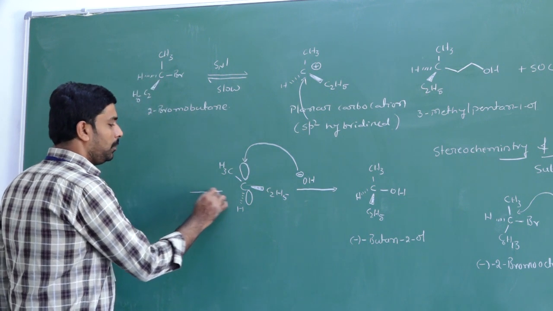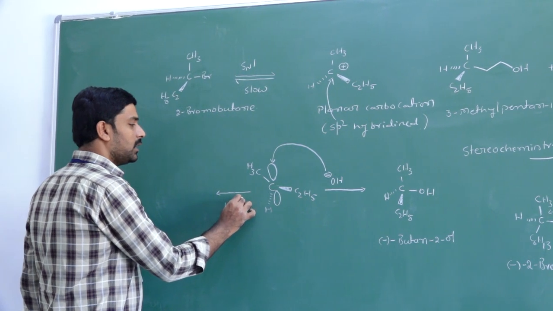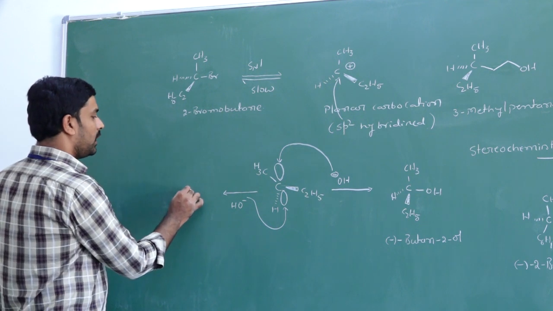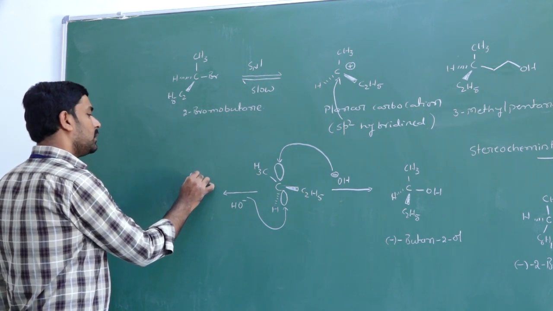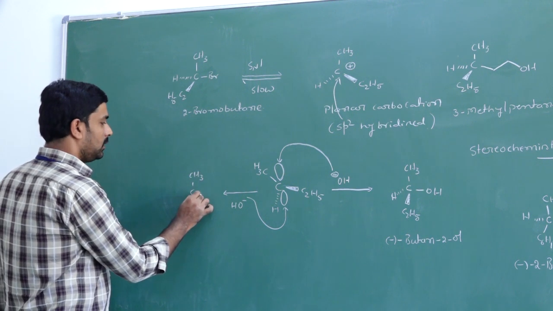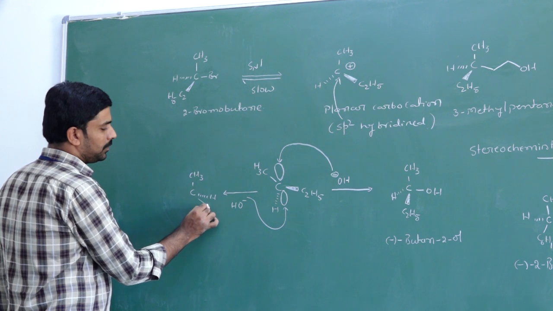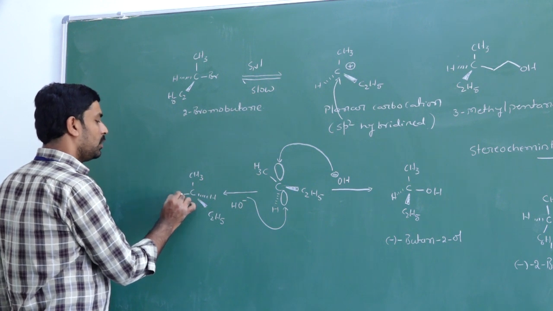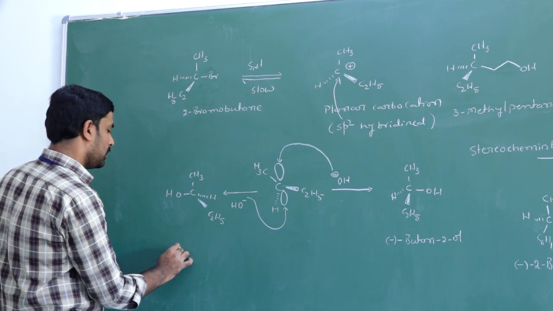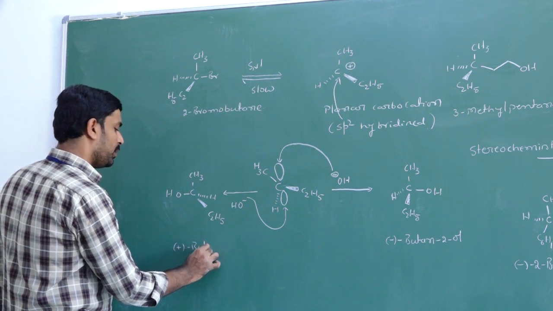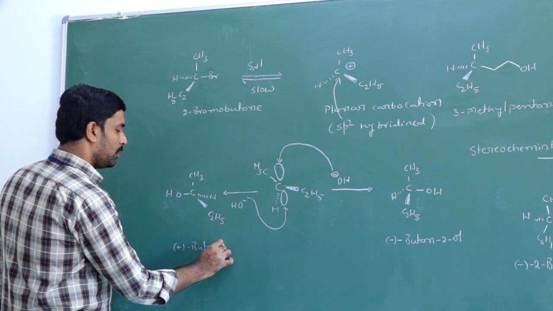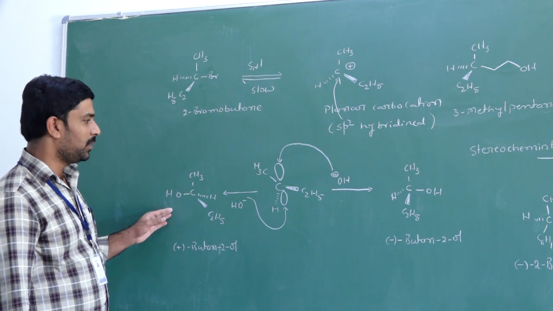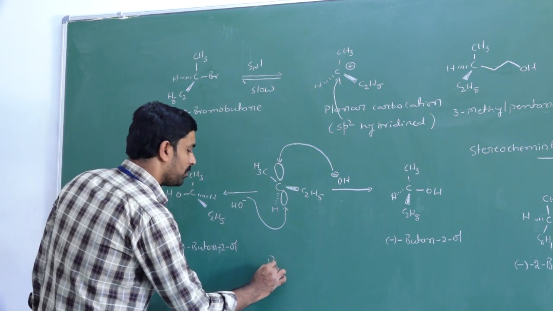There is another possibility, that is OH minus, if it is attacked from the lower plane, that is below the plane, then we will get a product. CH3, hydrogen, C2H5 and OH. It is plus butan-2-R. Okay, there is an inversion of configuration. That means we get a racemization.